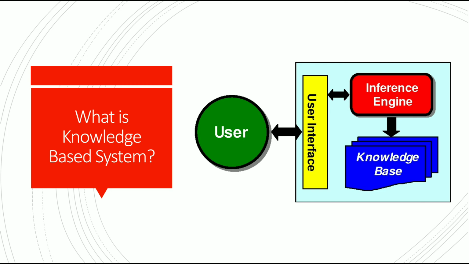Whenever the user gives an input to the system, the inference engine will go into this knowledge base and, according to the given input, understand whether the related facts and rules are stored in the knowledge base or not.